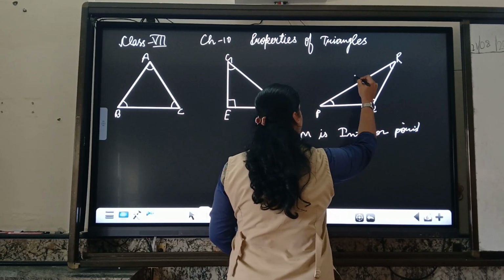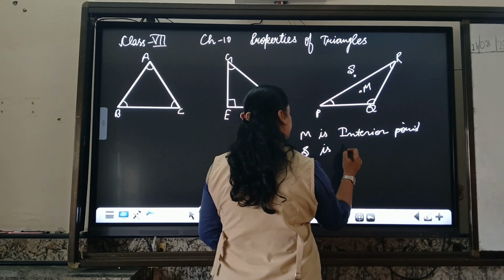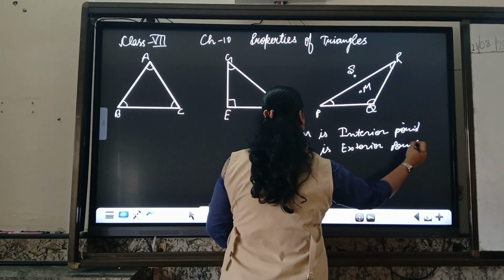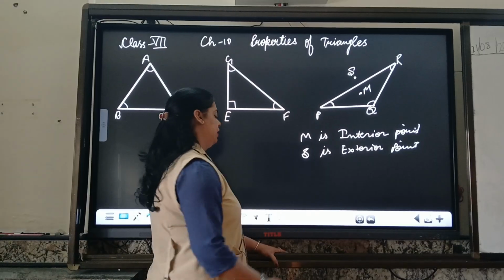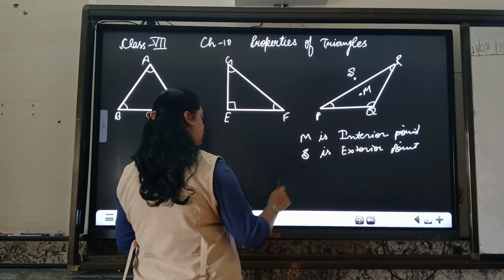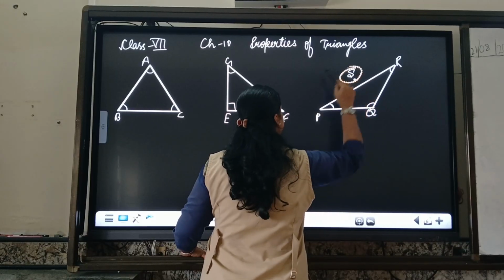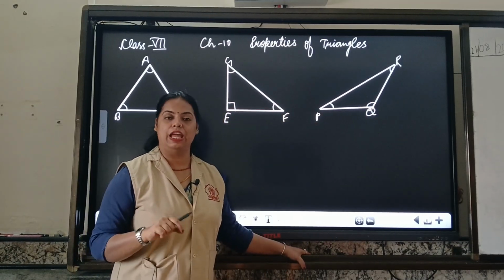If I am writing outside S, so S is the exterior point.